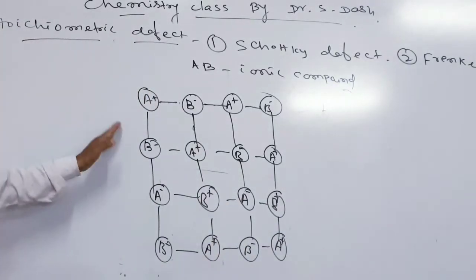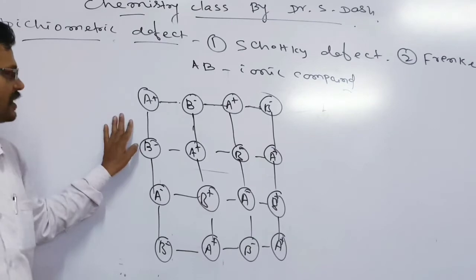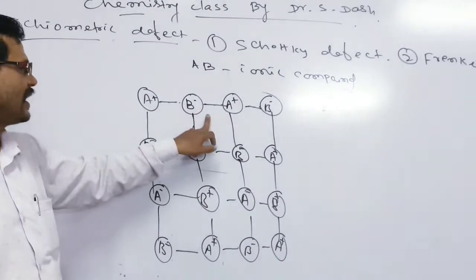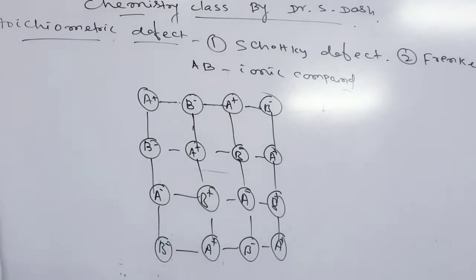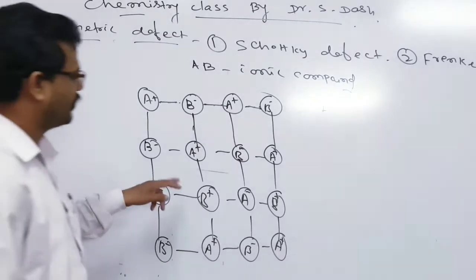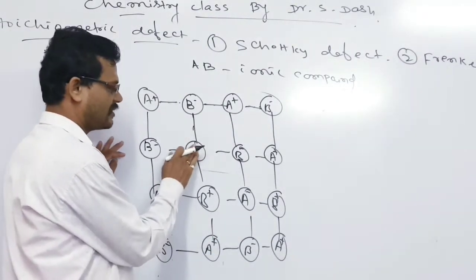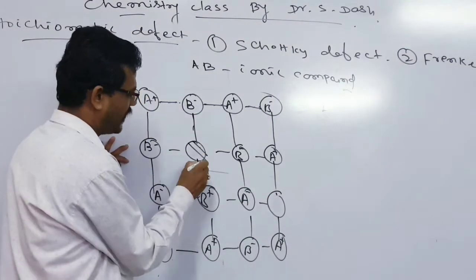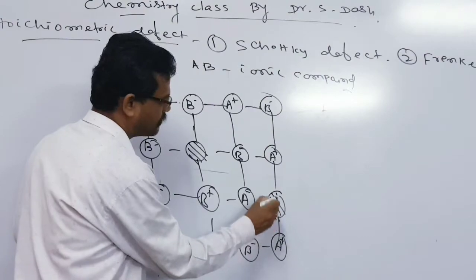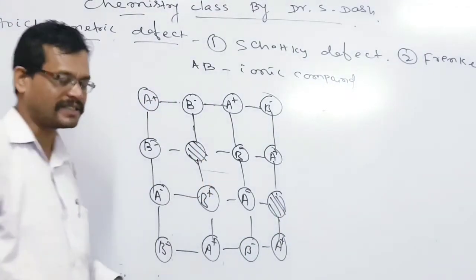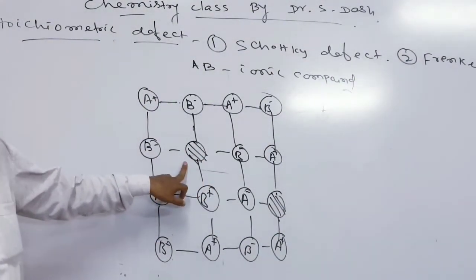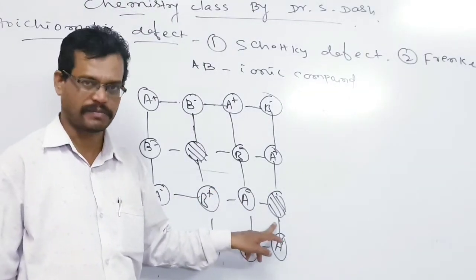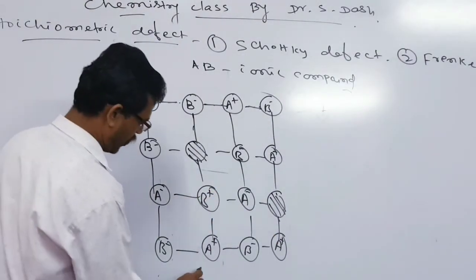So let us look at this compound. In this compound, we have to observe that there is a cation A plus and an anion B minus. Whenever we find a defect in these solids, that is the Frenkel or Schottky defect, what will happen, sir? One cation, let us say A, and one anion, let us say B, are found to be leaving their places. So one cation leaves its place and another anion leaves its place. As a result, we find here